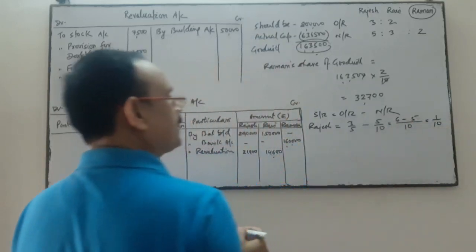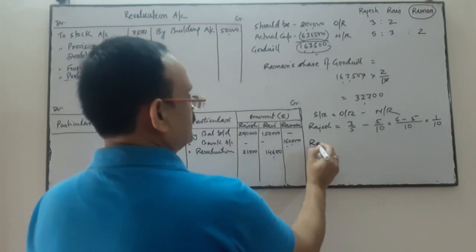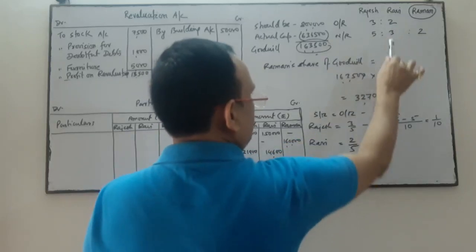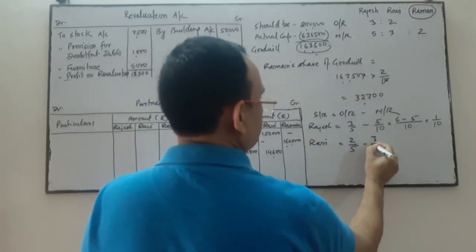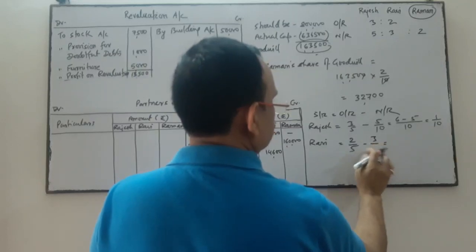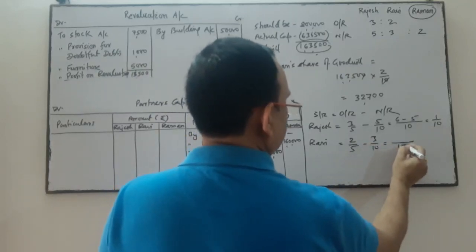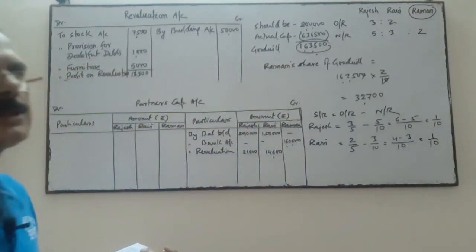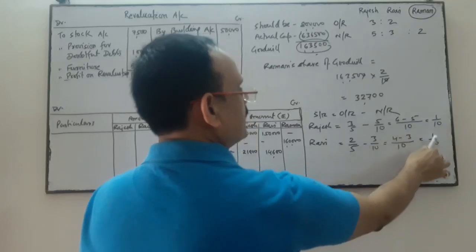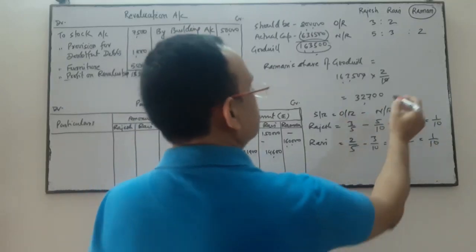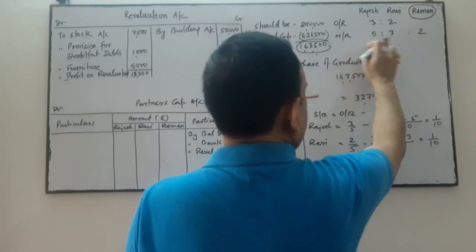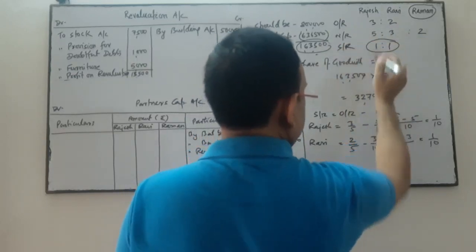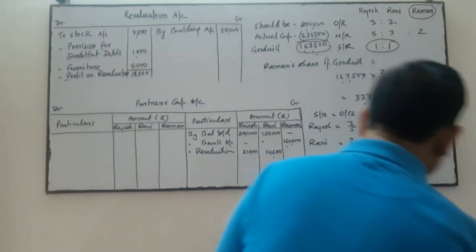He sacrificed 1 by 10. Another partner, Ravi, whose old ratio is 2 by 5 and new ratio is 3 by 10. So 4 minus 3, 1 by 10. So sacrificing ratio between them is 1:1.